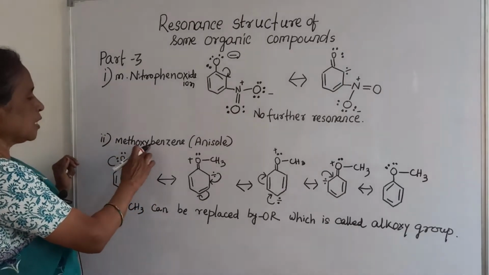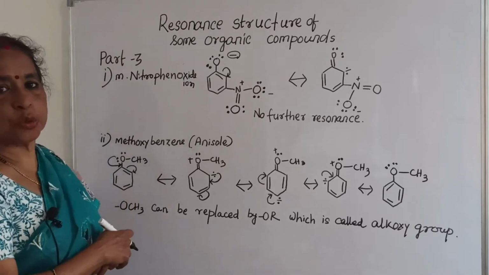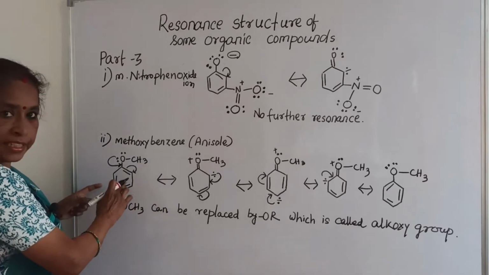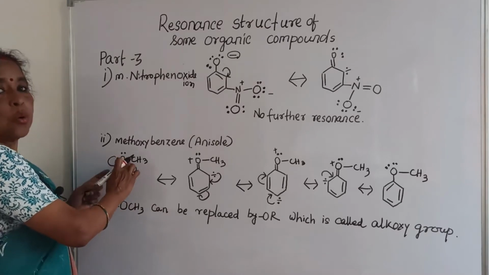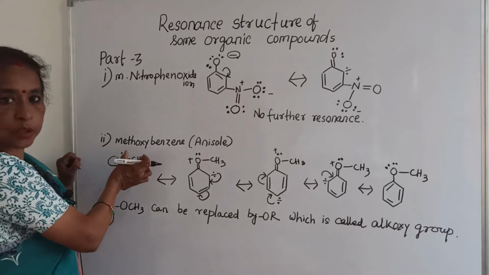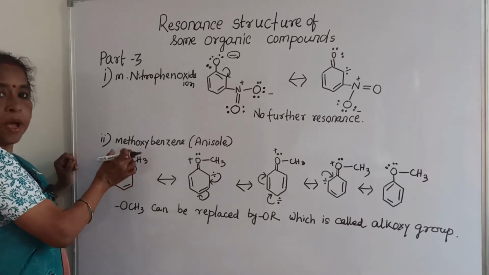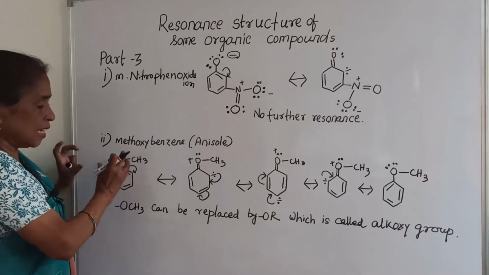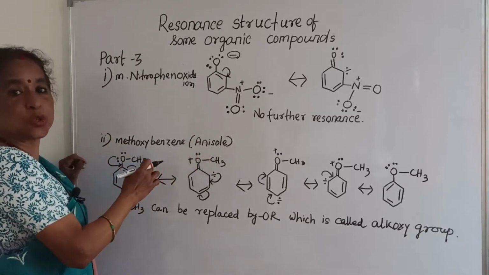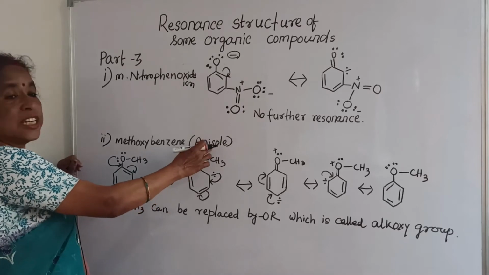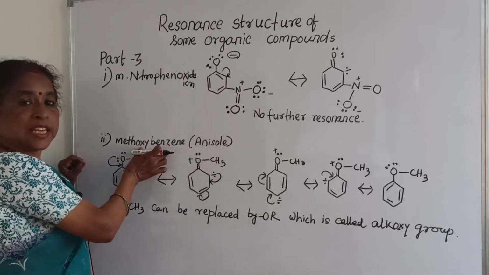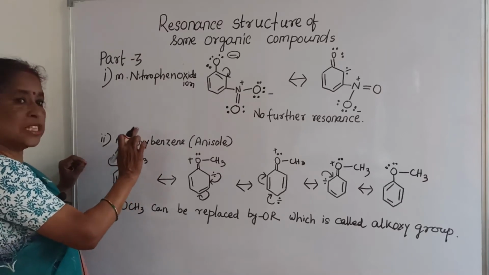So next come to our ether. You know methoxybenzene, that is called anisole, is one type of ether where the benzene ring is attached to an OCH3 group. OCH3 is called the methoxy group. When the methoxy group is attached to benzene, it is one type of ether, and here the name is anisole. Anisole is the commercial name, and methoxybenzene is the IUPAC name.